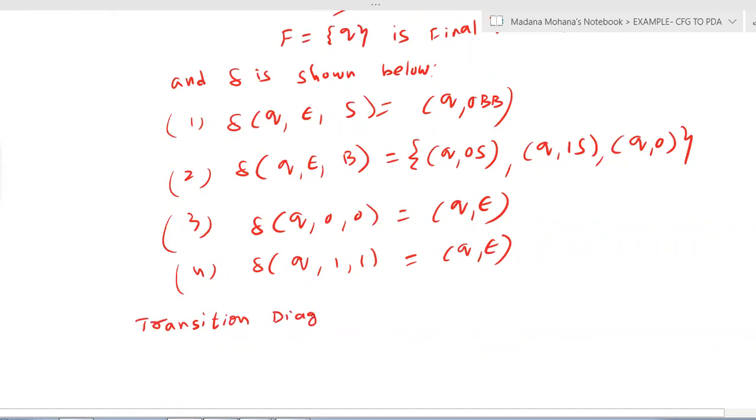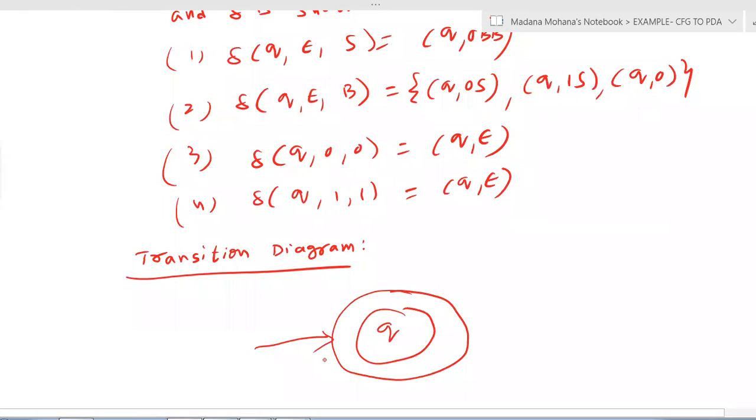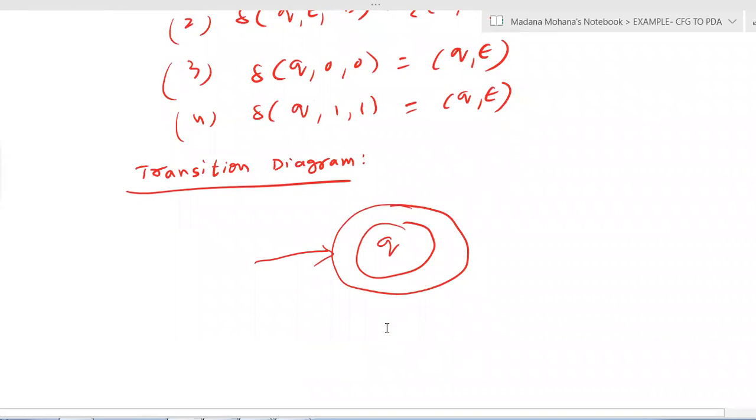Transition diagram of the PDA obtained here. We have only one state, that is Q. The initial state is the same, and the final state is also the same. So this is the initial and final state. Now all the transitions go to the same state itself, that is a loop. Here you can write down all of them.